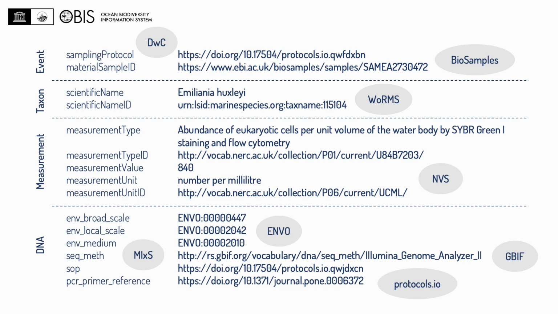We can also have an abundance measurement, in this case, abundance of eukaryotic cells per unit volume of the water body by SYBR Green staining and flow cytometry, which has an identifier in the P01 vocabulary on the NERC Vocabulary Server. The same goes for the measurement unit, which has an entry in P06. For the MIxS fields, we link to the ENVO ontology. The sequencing method comes from a vocabulary at GBIF, and both the sequencing SOP and primer fields have DOIs.